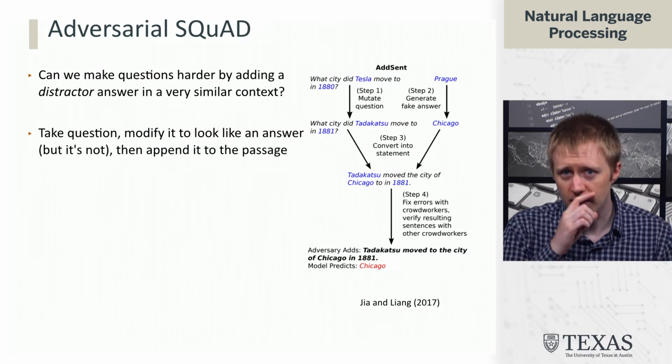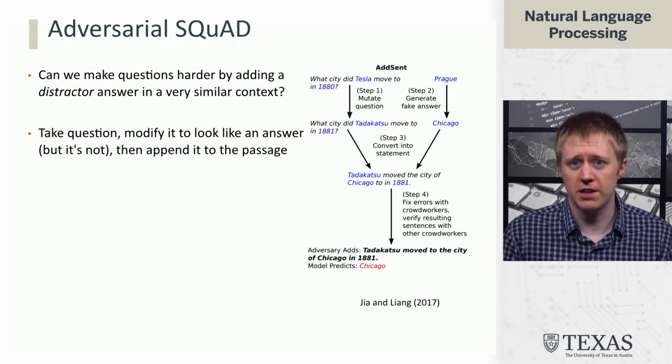So here's a way to trick these models. This is work by Robin Jia from Stanford, where they made a new set of sentences to add to the contexts that they called distractors. So if the question was, what city did Tesla move to in 1807?